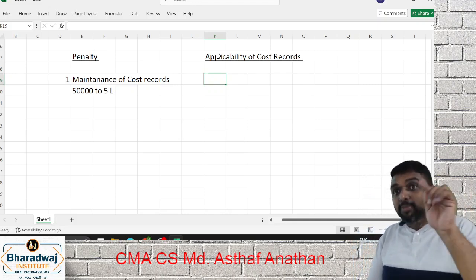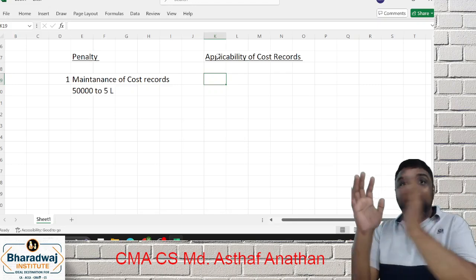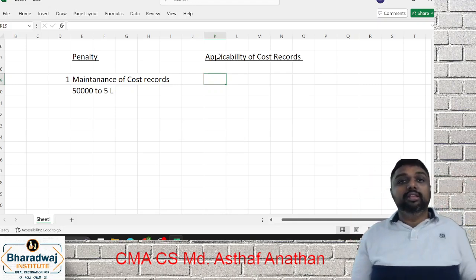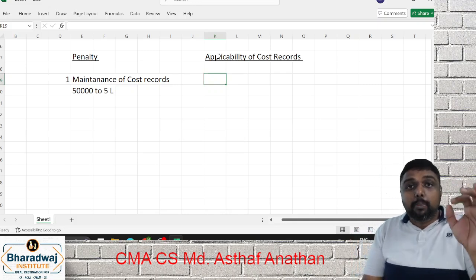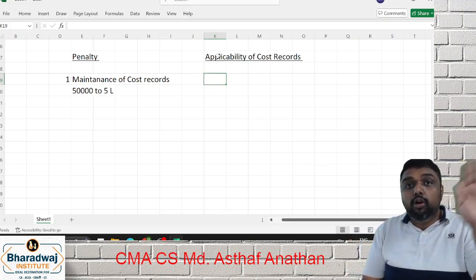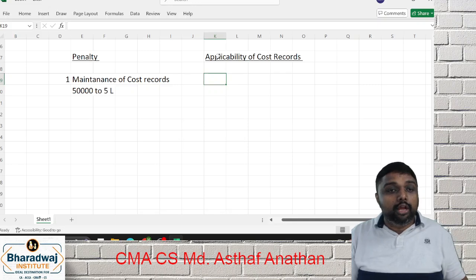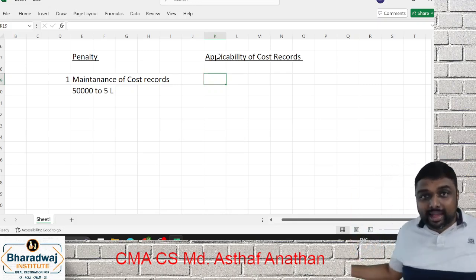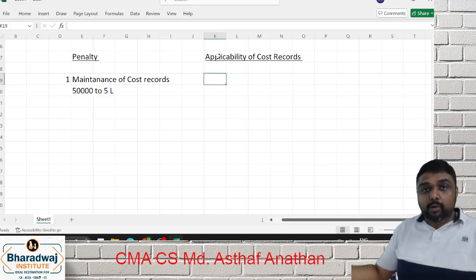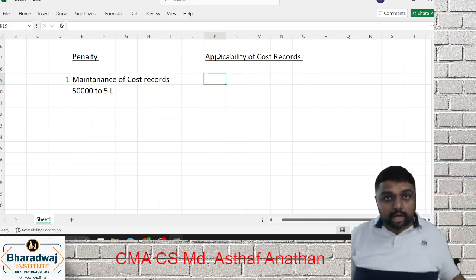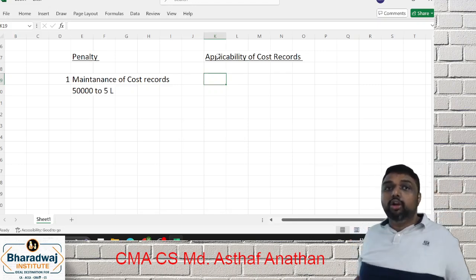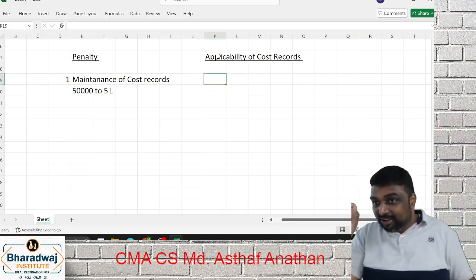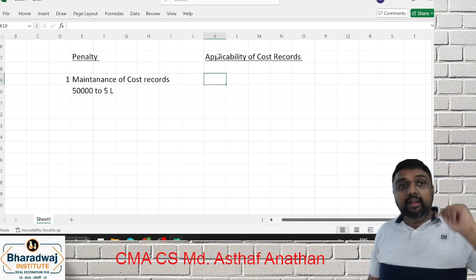year in the covered products, that is table A and table B products, exceeds rupees 35 crore or more. So very, very clear: for applicability of cost records, we won't look into total turnover. We'll look into the turnover of table A and table B together. What is table A? What is table B? Table A are regulated products, table B are non-regulated products. So if table A and table B products put together exceed 35 crore in the immediately preceding financial year, then it will be applicable.